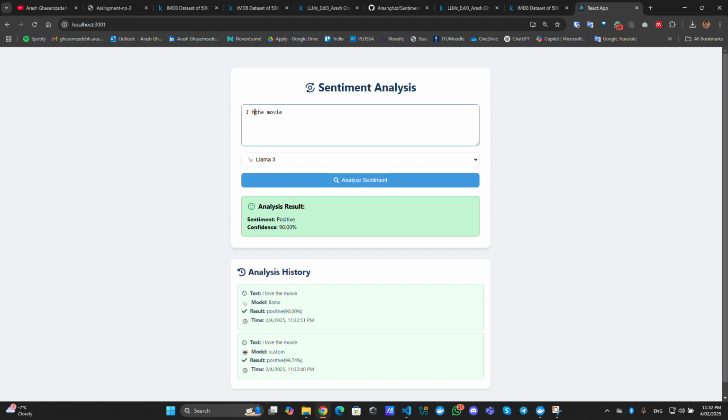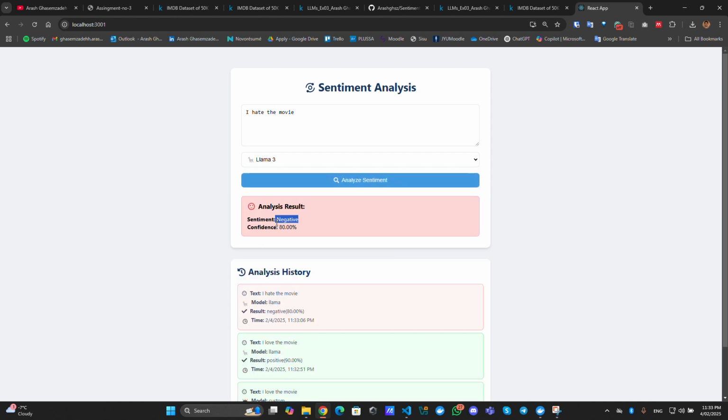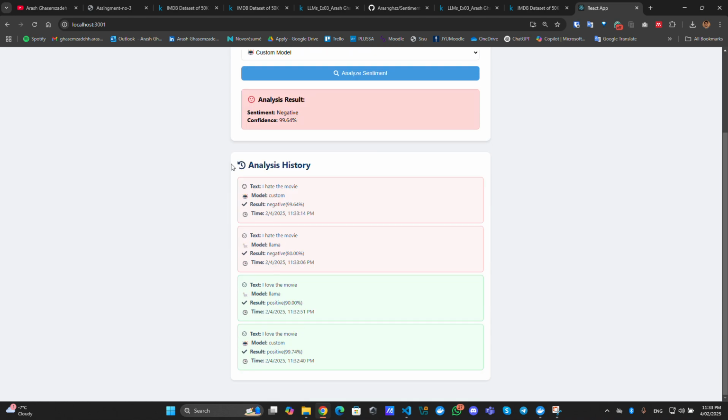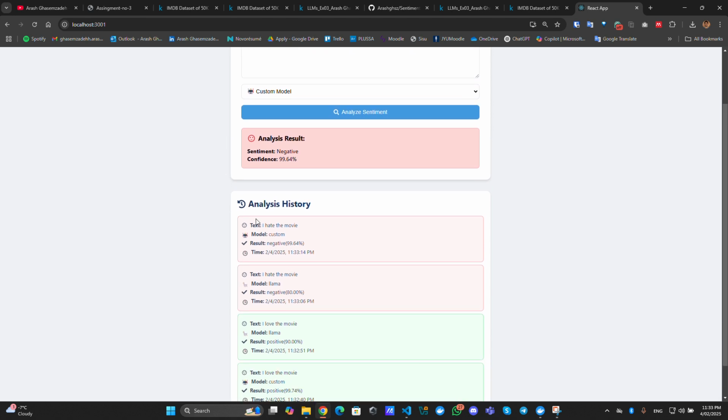If I change it to, for instance, I hate the movie, with Llama, I can get a negative label, of course, with 80% accuracy, which is negative with about 99% accuracy with the model that I've trained. Here we also got some components for showing the history. The last 10 history inputs from the user can be found here.